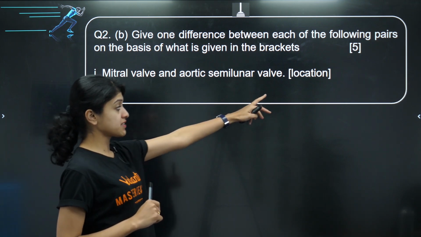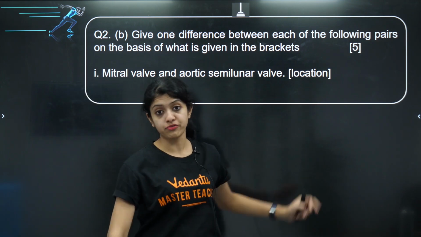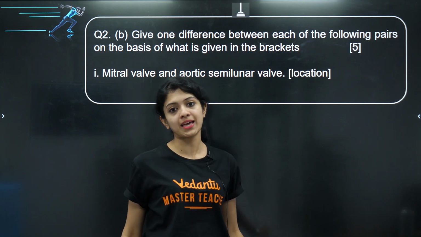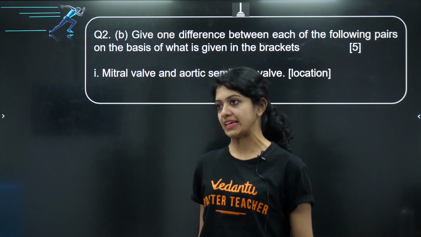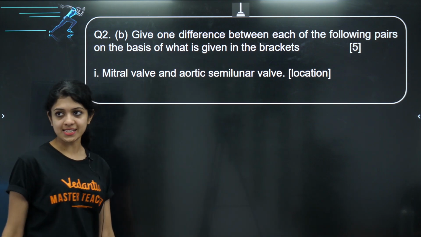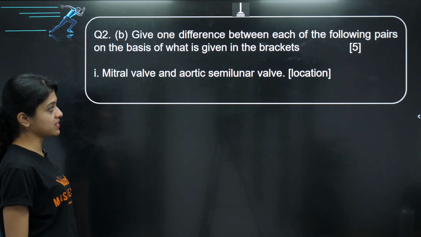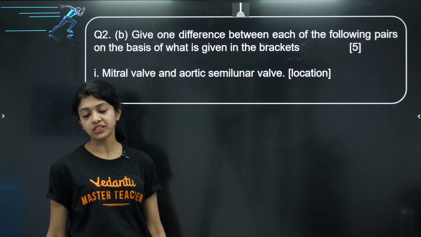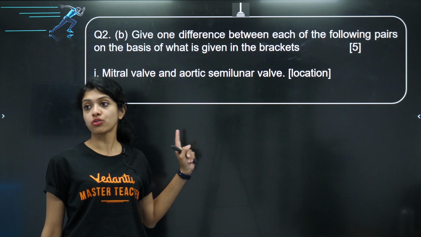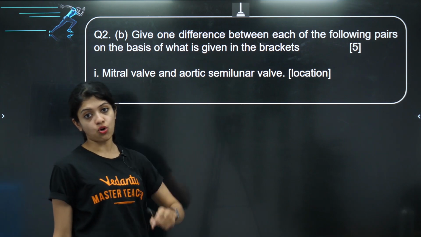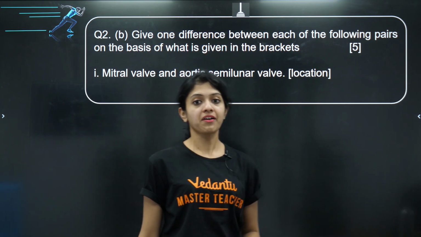You will be specified based on which point you have to write the difference. Okay, so you have to know that very, very specifically. Smart ICSE people: mitral valve and aortic semilunar valve. You are supposed to differentiate between the location of the mitral valve and the location of the aortic semilunar valve.